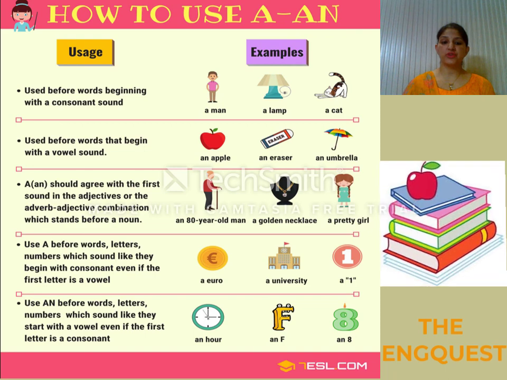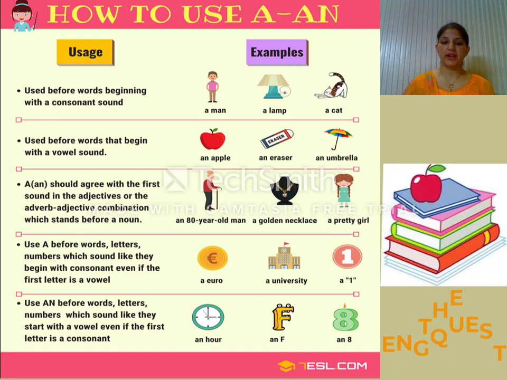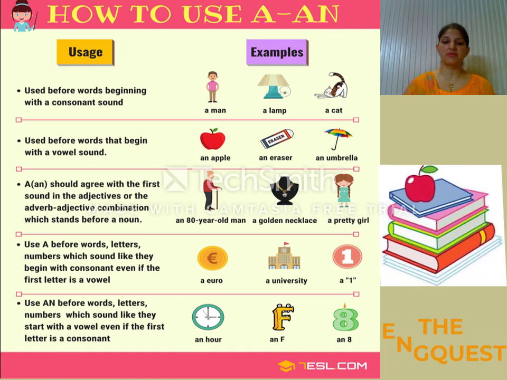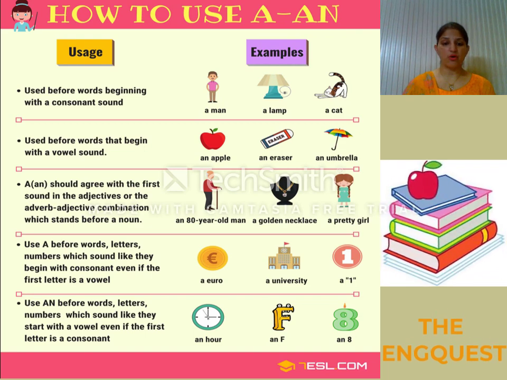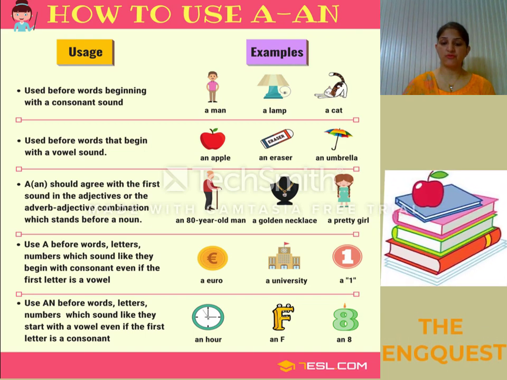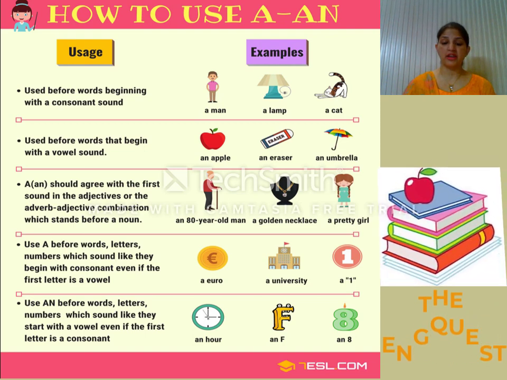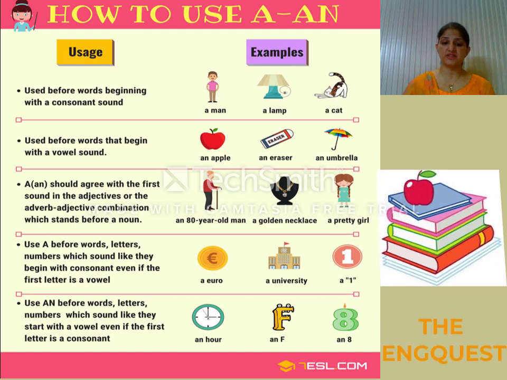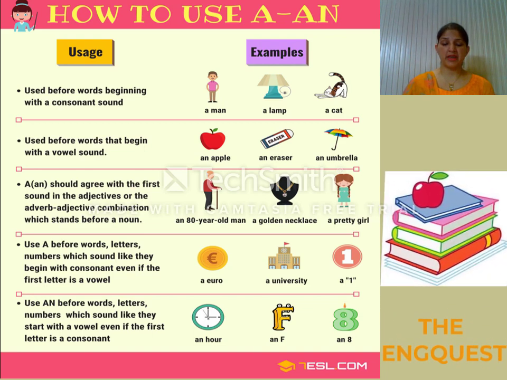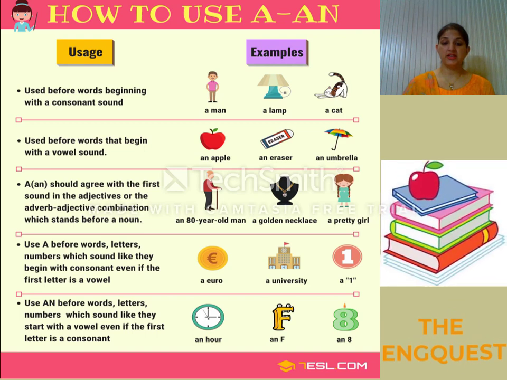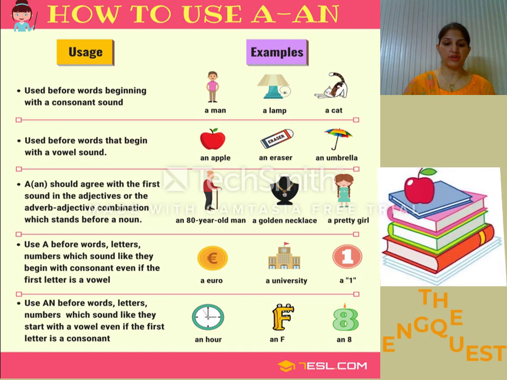A and an should agree with the first sound in the adjective, or the adverb-adjective combination, which stands before a noun. In this case, you have to see an adjective or an adverb which is used before a noun, and you have to use a or an depending upon the adjective and the noun. For example, an 80-year-old man. Here, 80 starts with a vowel sound, so we are using an over here.